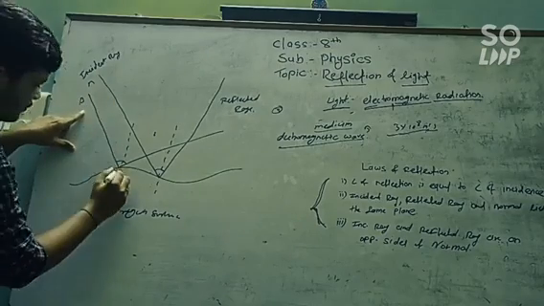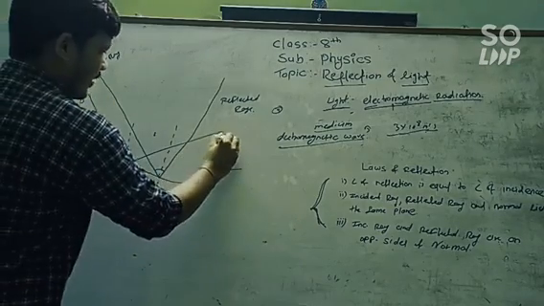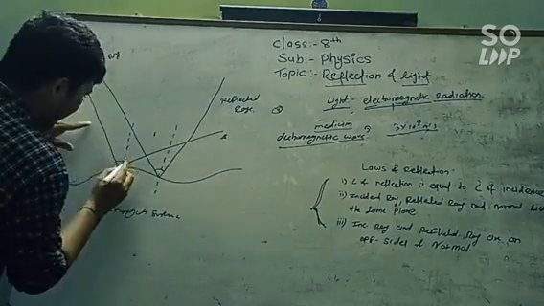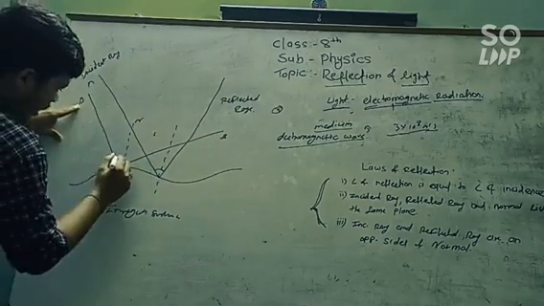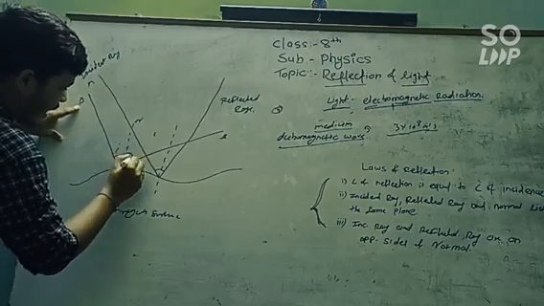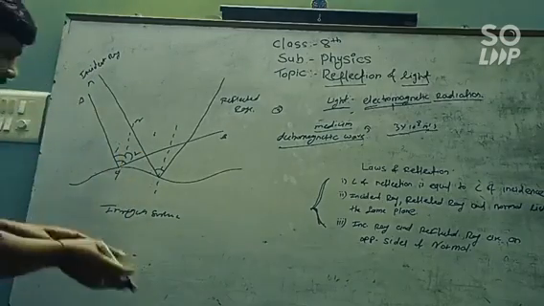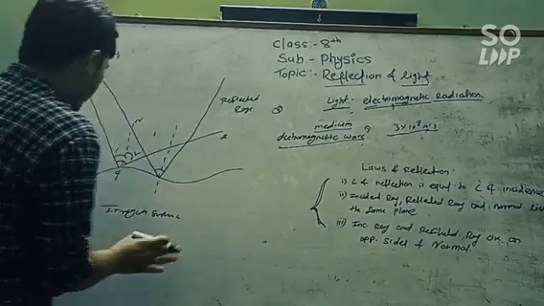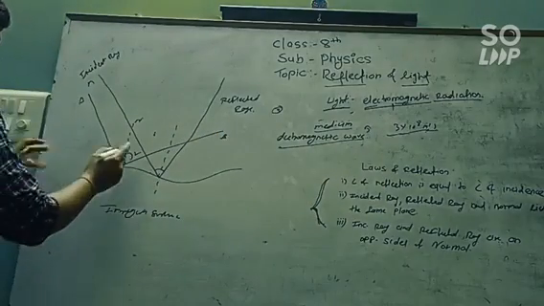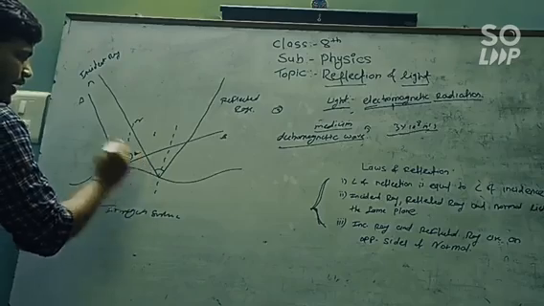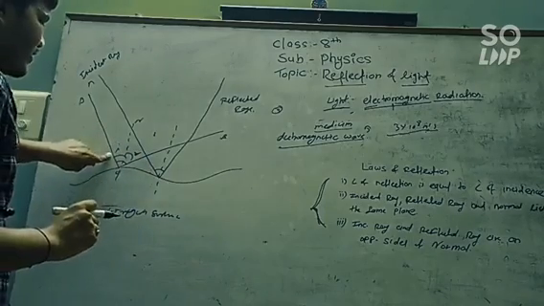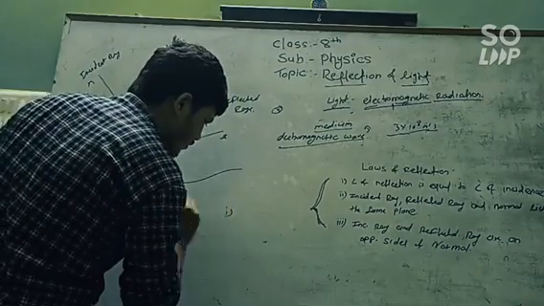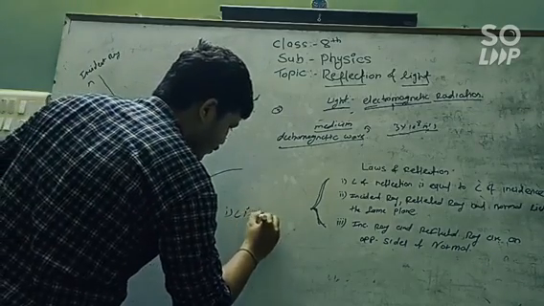Now let's consider the reflection of light separately for one incident ray. Suppose it's A, O and B. AO is the incident ray and OB is the reflected ray, and suppose I is the angle of incidence and R is the angle of reflection. In the case of an irregular surface also, the laws of reflection are followed. What is the law of reflection? That the angle of incidence and the angle of reflection are equal. So the angle of incidence is equal to the angle of reflection on the irregular surface too. So our first law is followed.